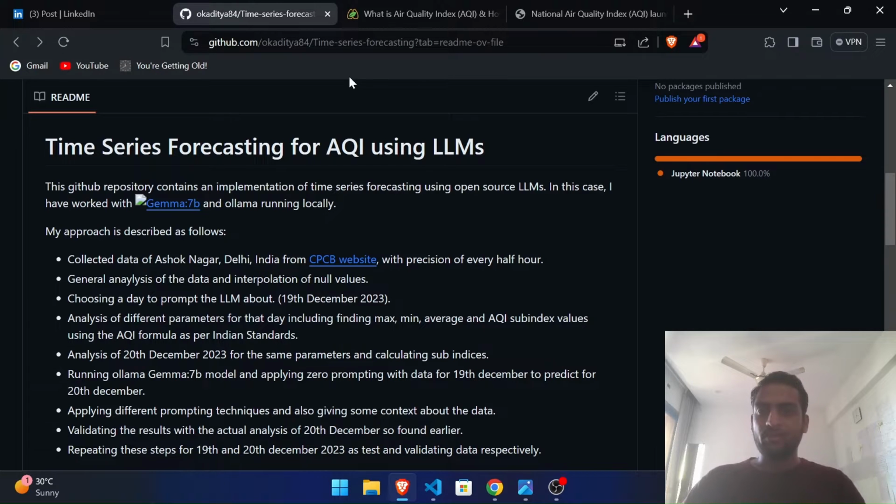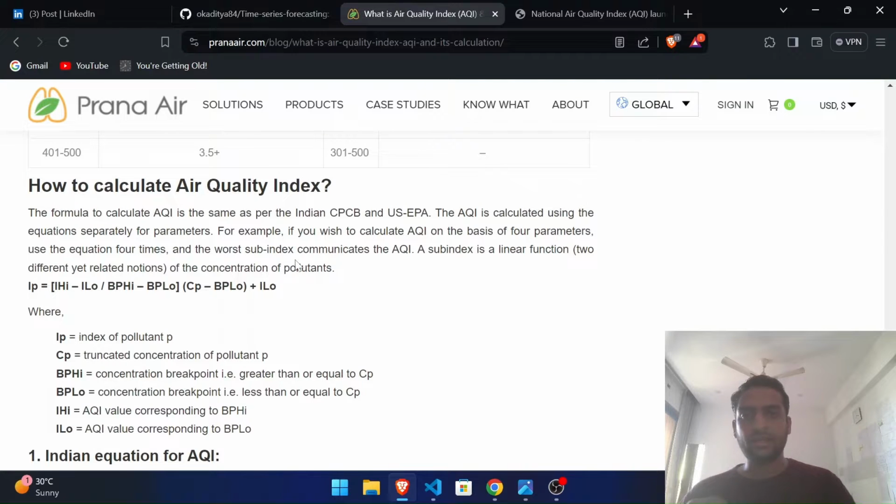Greetings everyone. Today I'll be explaining my task of performing time series forecasting of the air quality index in Delhi using LLMs. So this was the task proposed for the project of IIT Gandhinagar, a research program. Let's understand what air quality index is.